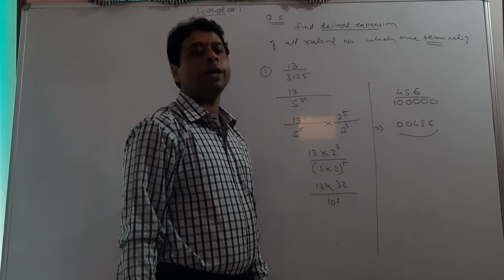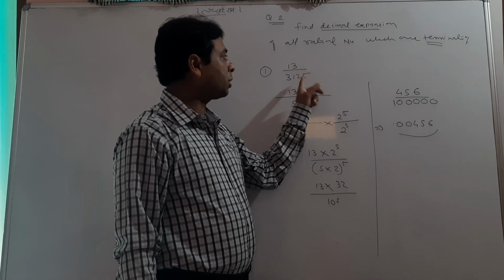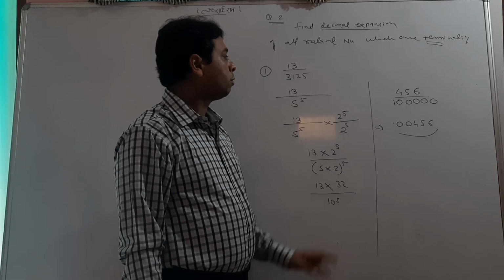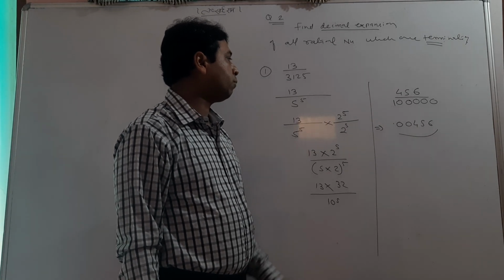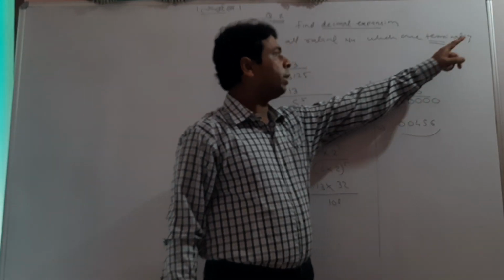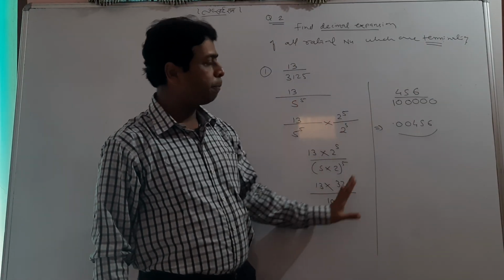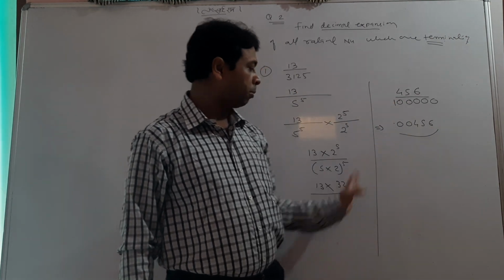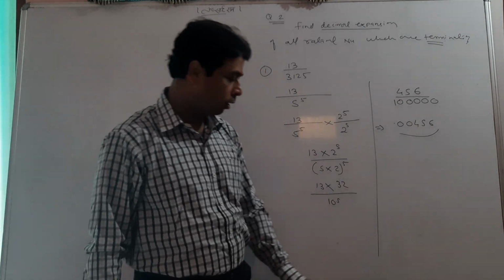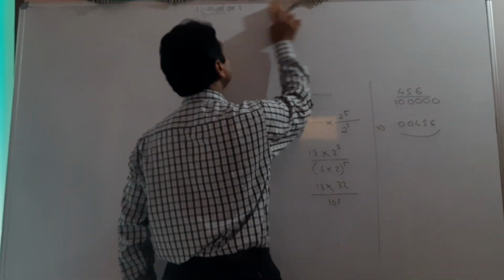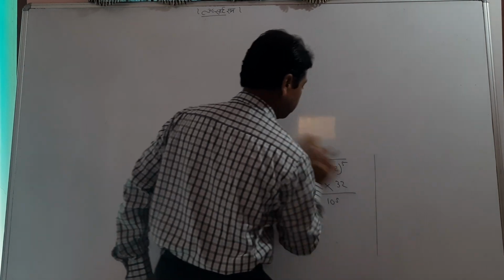So we haven't divided this number directly because that procedure would be so long, so tough, so critical. But this method is very easy and important. First factorize your denominator term, which shows it is terminating, and when it is terminating, it can simply be resolved in decimal expansion by this method. Hope you got it clear. So okay, copy the same in your notebook, and we do some more questions.